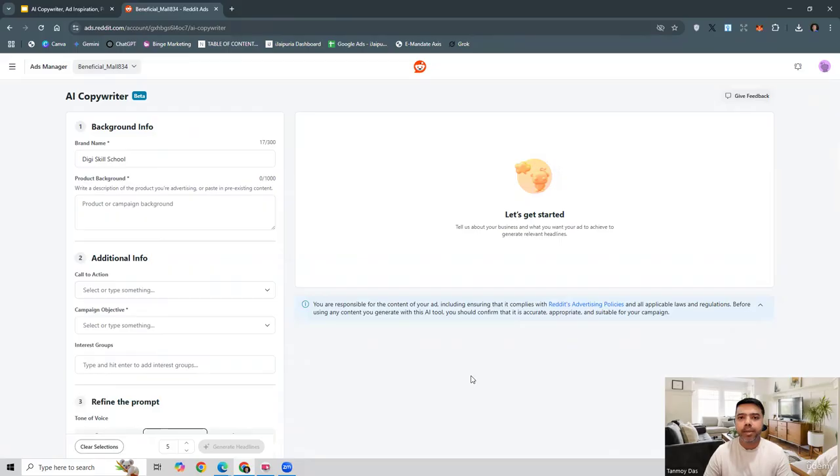AI copywriter is primarily an AI tool created by Reddit, which helps you to generate ad copies. You can give the specifics about your business, your product and services, and it can generate those ad copies, which you can then use in your campaigns. So let's have a look at this. The first is we can give the product description here, in this particular manner, wherein we can give the information.